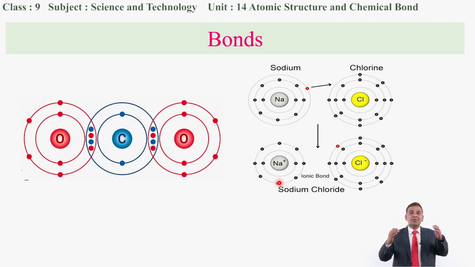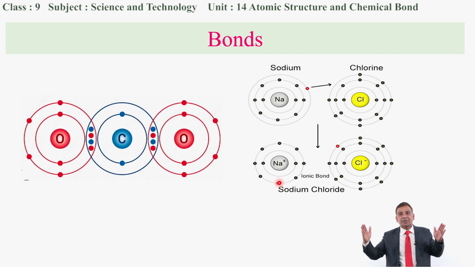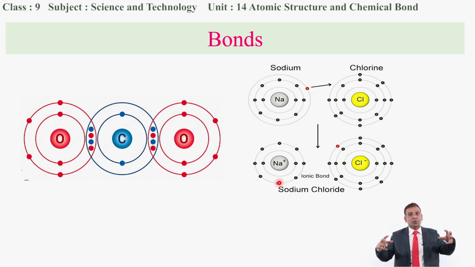How does this sodium chloride form? By losing the electron from the sodium, then this lost electron is gained by the chlorine, so that both of the atoms have got the octet state right now. So this type of linkage, which is formed by gaining the electron or by transferring the electron, is called electrovalent bond.